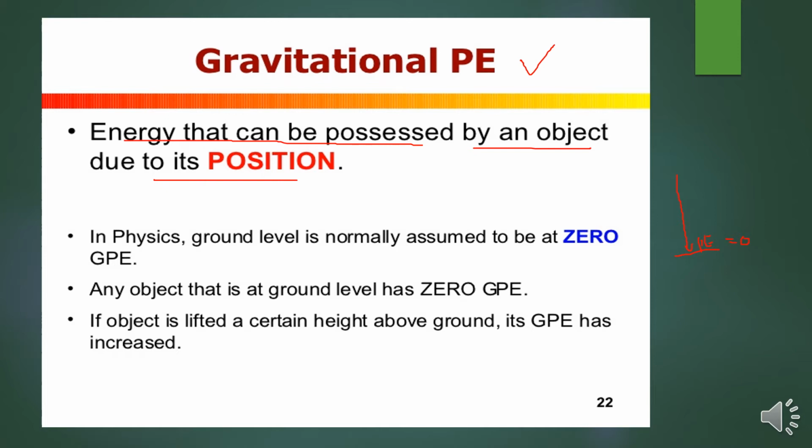If an object is lifted to a certain height above ground, its GPE has increased. So if I gradually lift an object from the ground level, what happens to its gravitational potential energy? It gradually increases, right?